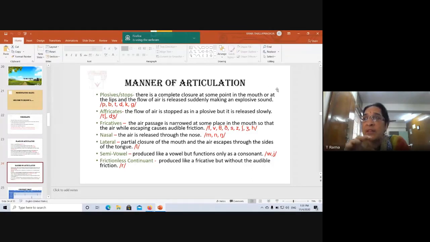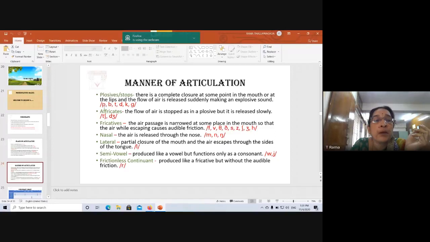So what happens here is there's a complete closure at some point in the mouth or at the lips, and then the air is released with a puff. That is why it is called an explosive sound, and because of that explosive sound, we call them plosives, and we call them stops because the air is stopped at some point or the other. So you can try this.